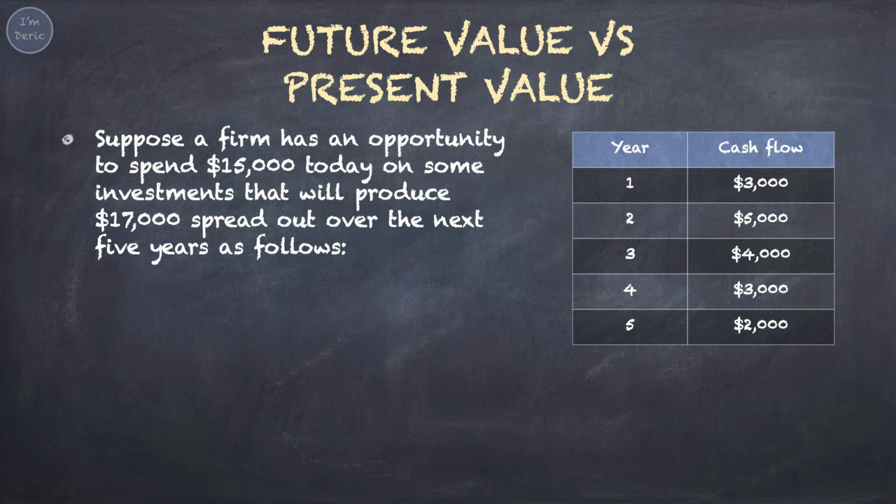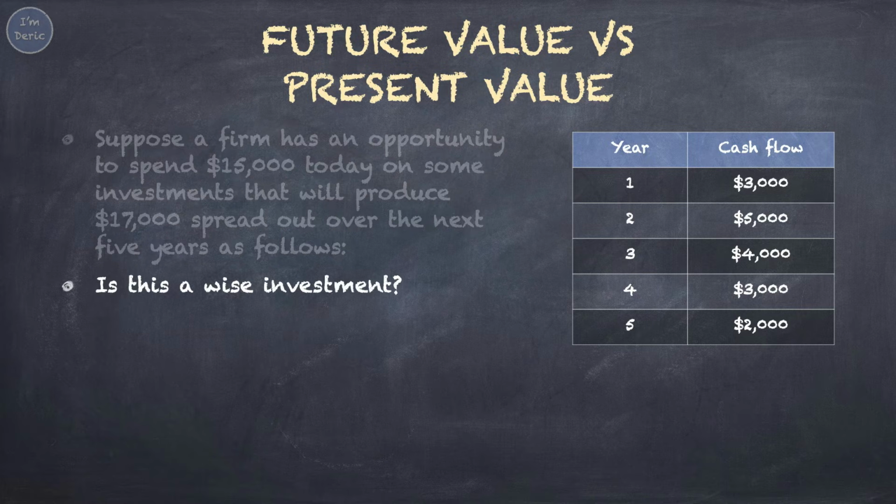Let's look at this question. Suppose a firm has an opportunity to spend $15,000 today on some investments that will produce $17,000 spread out over the next 5 years as follows, as shown in the table. What do you think? Is this a wise investment? Pay $15,000, earn back $17,000. In fact, we are not sure. The returns of $17,000 are not a one-off payment, but they are spread out over the next 5 years.